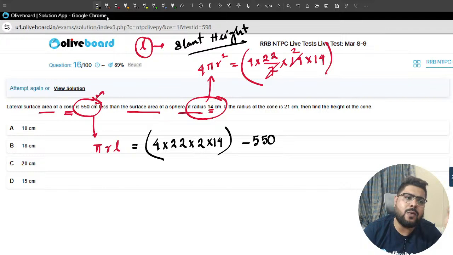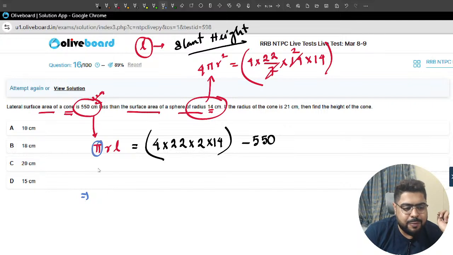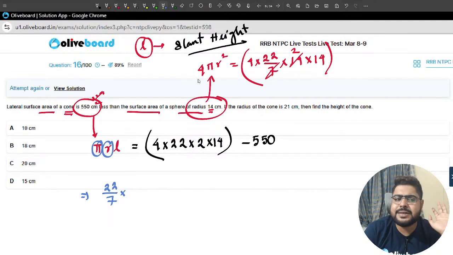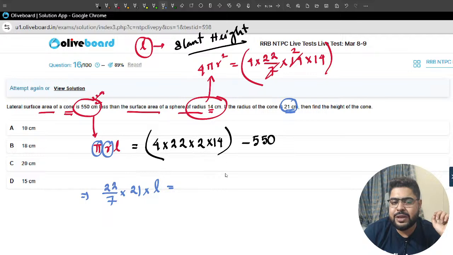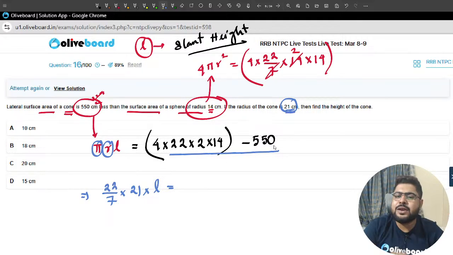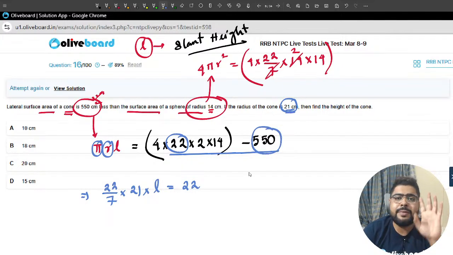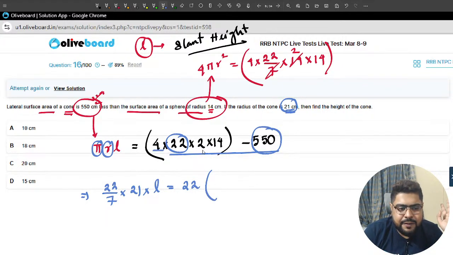Now you will say, sir, why did you ask us not to calculate? You will get the answer now. So pi is 22 by 7, and R is given: the radius of the cone is 21. L I don't know, let us keep it. From here, can you take anything common? I can take 22 common, because this is also divisible by 22. So we have 4 2s are 8 times 14 minus